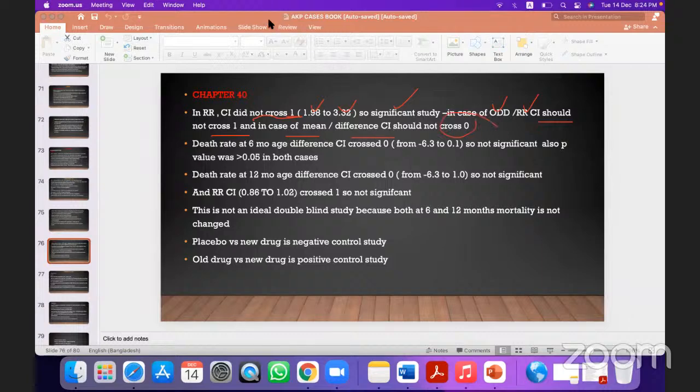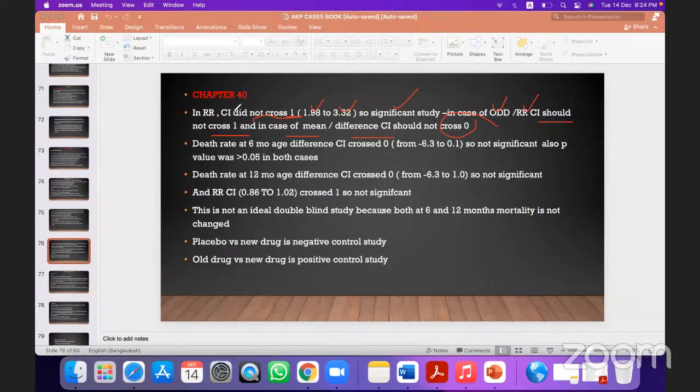We already did this. Dr. Hevin and Dr. Annapurani, please see this slide. We already read this slide, okay? Dr. Hevin, are you here or not? Okay, this formula is very important. There are 2 types of confidence interval. Number 1 is for mean, another is for ratio, odds ratio, relative risk.